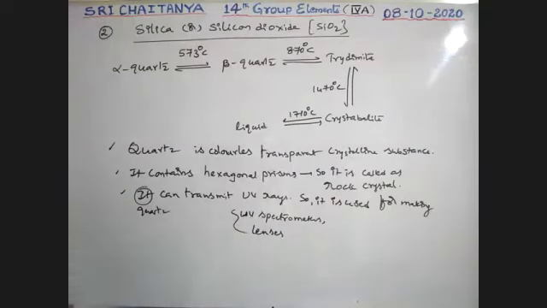Quartz is used for this purpose because it can transmit UV rays.